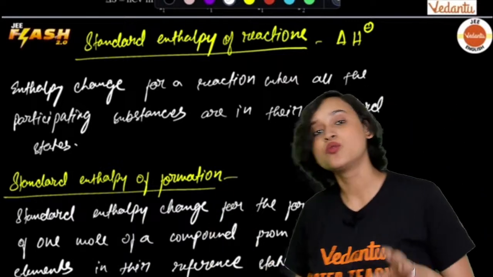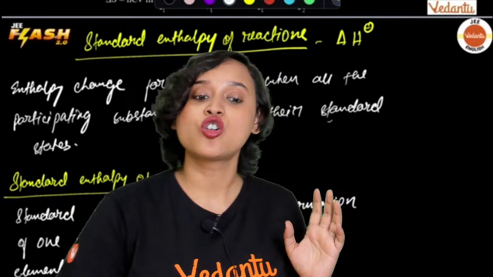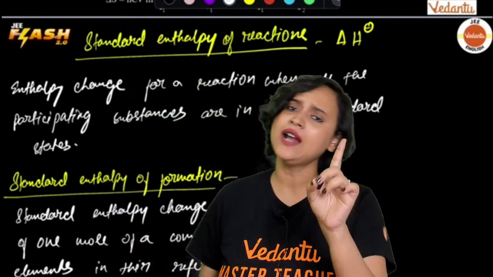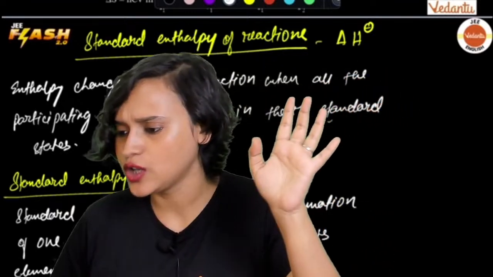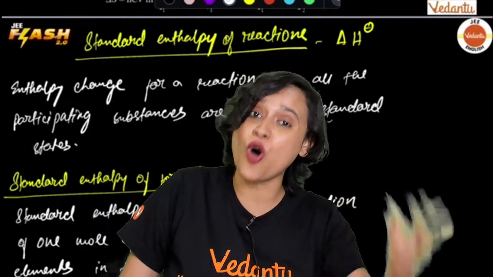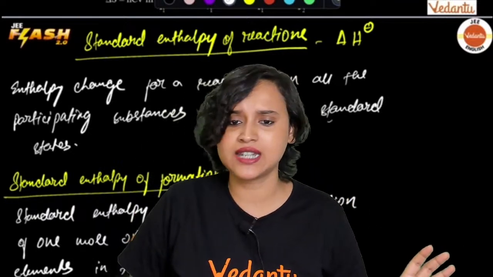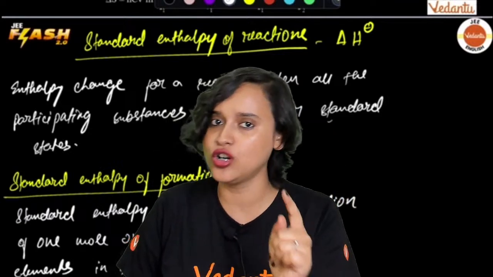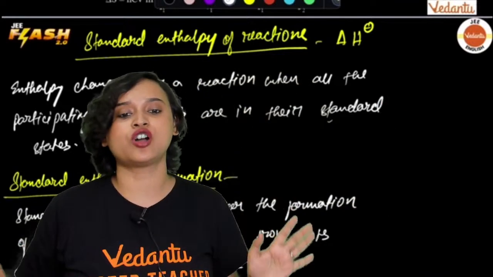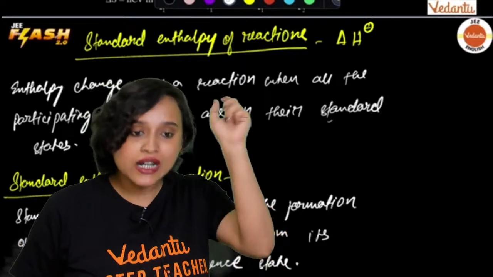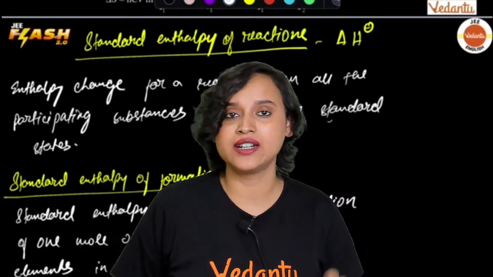So what am I saying? I'm saying that the constituent elements, those which form the compound, should be in their most stable state, and you must get 1 mole of compound. If you get 1 mole of compound, only then are you going to call it standard enthalpy of formation.